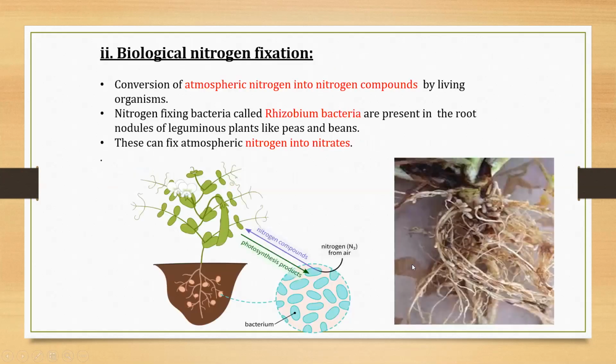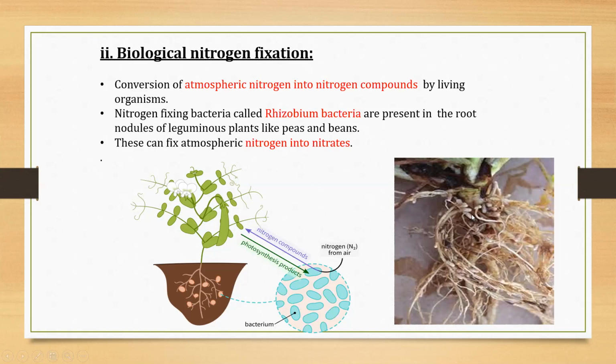Now let us see the second step, biological nitrogen fixation. It is another way of nitrogen fixation. Why the name biological is given here? Because it is done by living organisms. Which living organisms do this nitrogen fixation? Rhizobium bacteria. The rhizobium bacteria which are present in the root nodules of leguminous plants. At the root of leguminous plants, rhizobium bacteria are present.